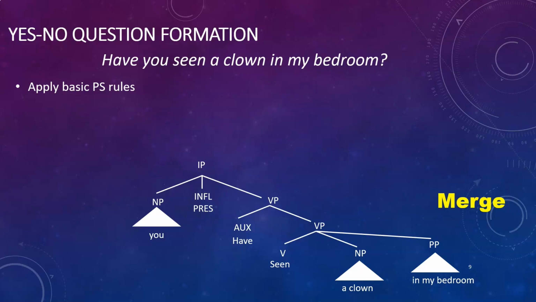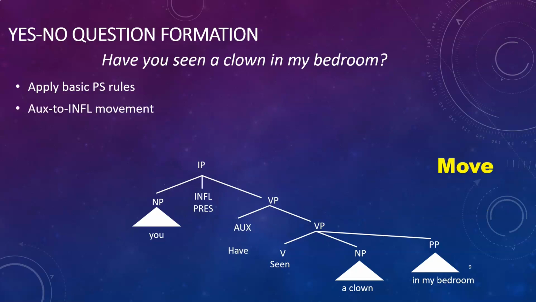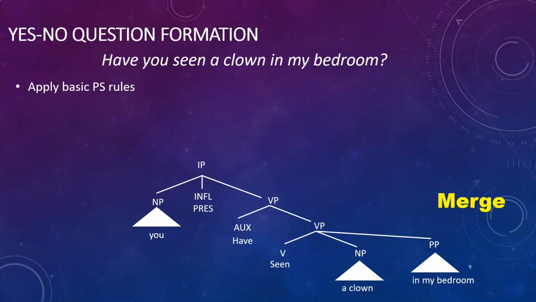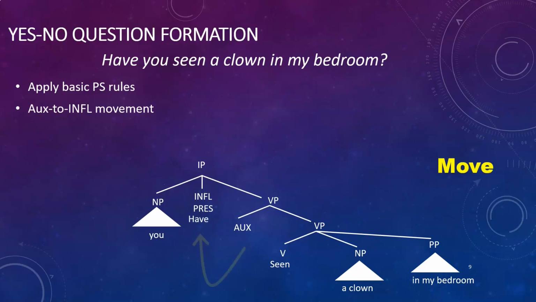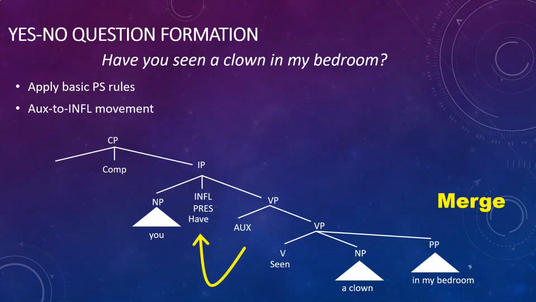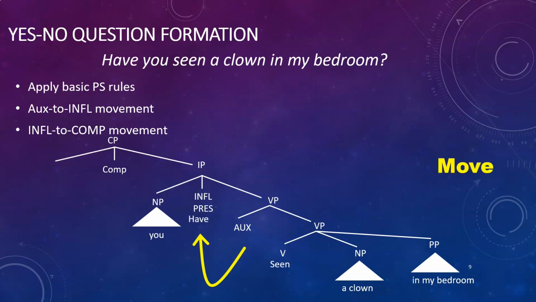Now this is where move comes in. One of our rules involves auxiliary to Infl movement. At this point there's nothing left to move, and so we revert to the merge process. And we're going to take our CP and merge a comp, and then we're going to apply another movement rule, Infl to comp movement, and that's going to take the auxiliary verb and move it into the comp position, and that's going to give us, have you seen a clown in my bedroom? Which we will all recognize to be a yes-no question.